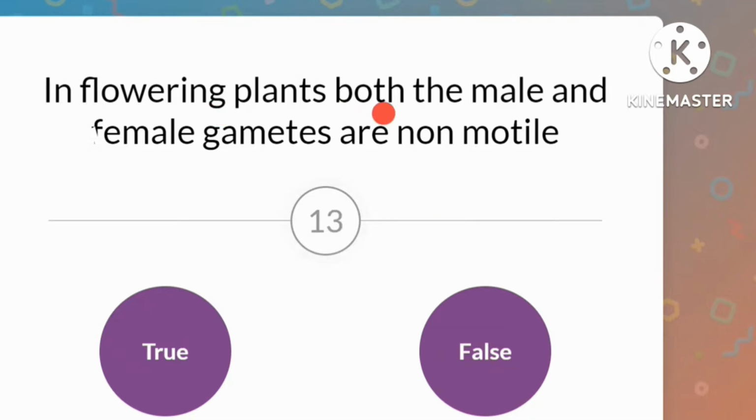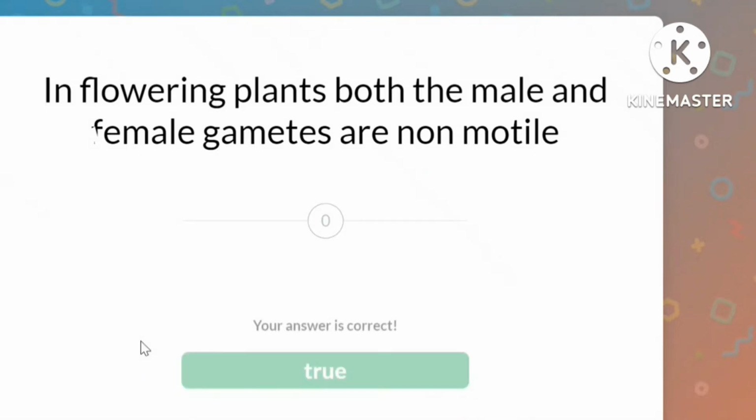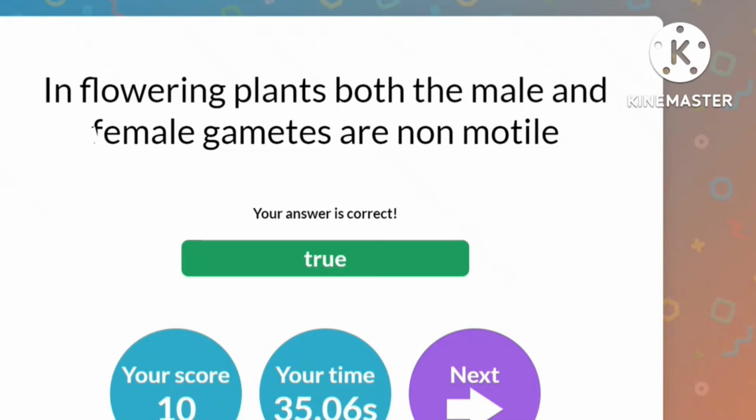In flowering plants, both the male and female gametes are non-motile. That means they will not move. Now, male gametes are present in pollen grain. Female gametes, that's the egg. Yeah, they're non-motile. That's true. And if you have marked it as true, your answer is correct. And we'll go to the next question.